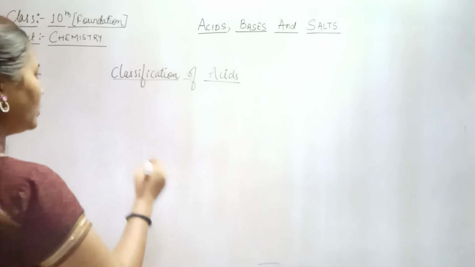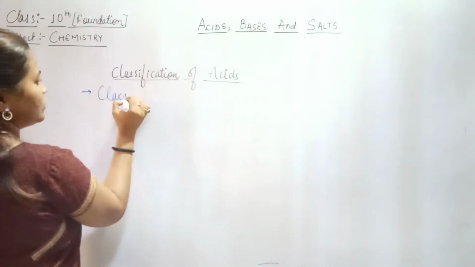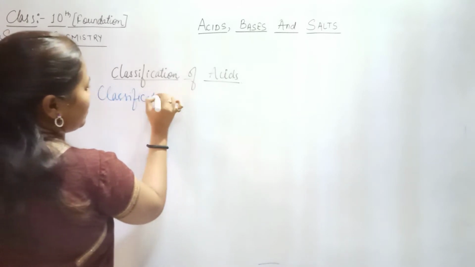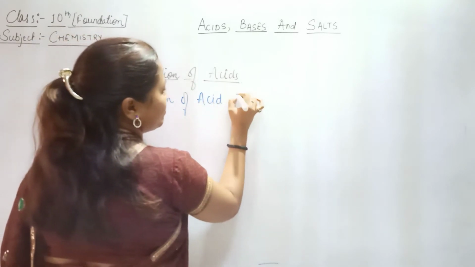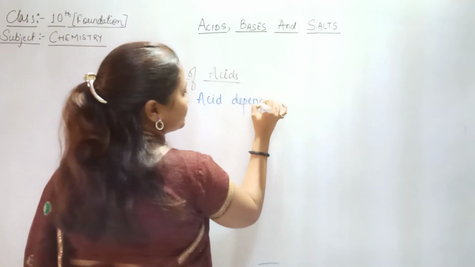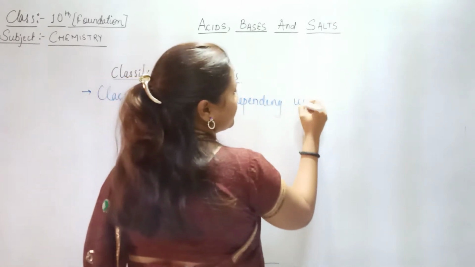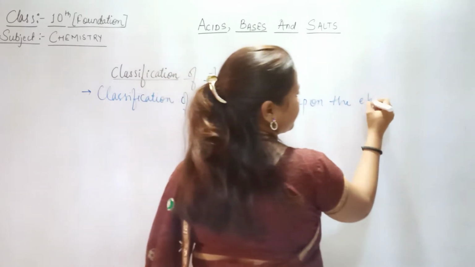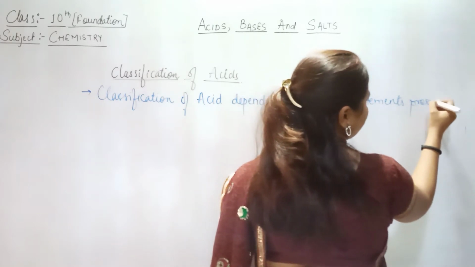We have not done this one, that is classification of acid depending upon the elements present